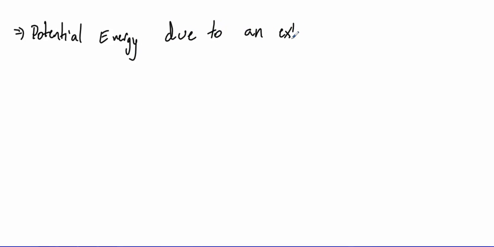Potential energy, I have a lot of people tell me, is the energy that something has when it's at rest. That's simply not the case. Potential energy is energy due to an external force acting on an object.